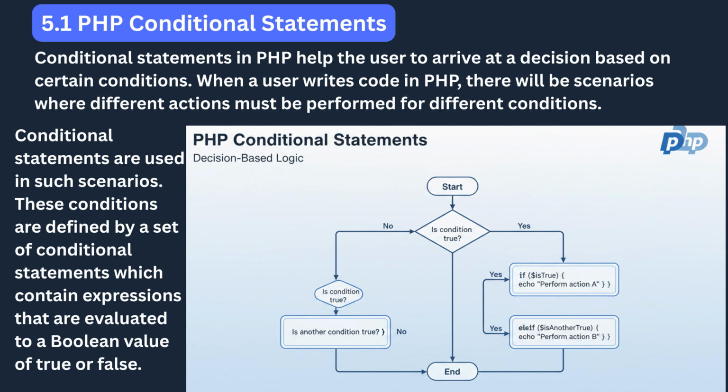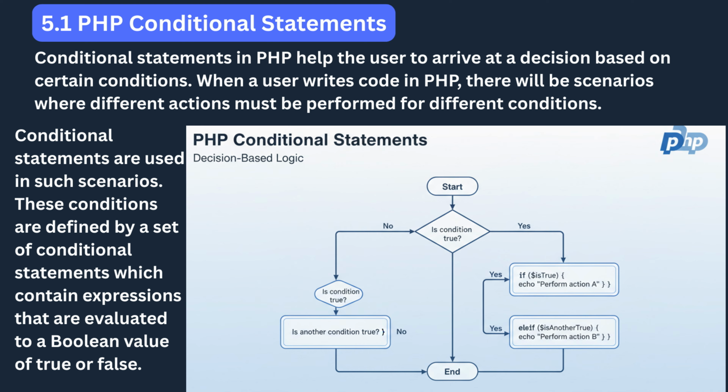The process can be thought of as a decision tree. The program starts, checks a condition, and depending on the result, follows one of several possible paths. The diagram shown in the image visually represents this decision-based logic. When PHP encounters a condition, it asks, "Is this condition true?" If the answer is yes, it performs a specific action, such as printing a message or executing a function. If the answer is no, it either checks another condition or moves to a different block of code that defines what should happen when the original condition is false.